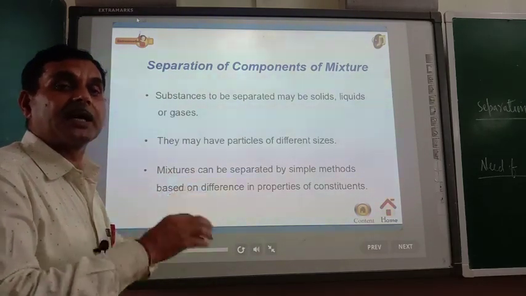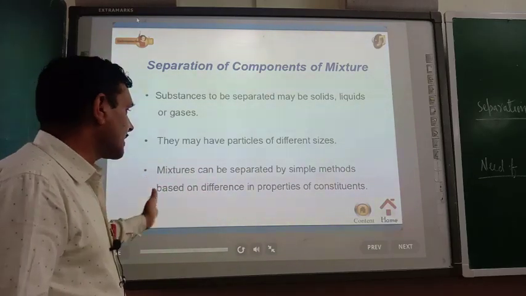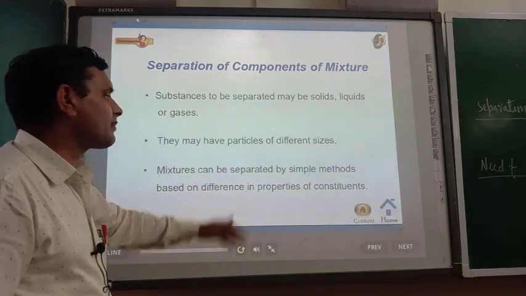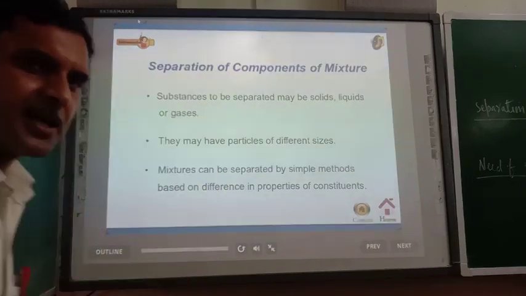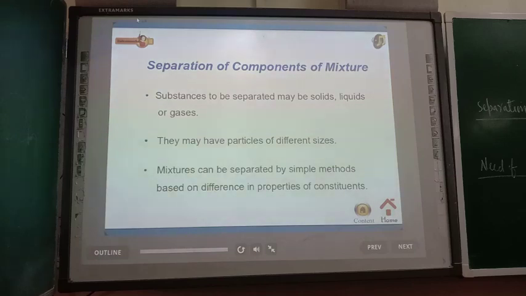Next, a mixture can be separated by simple methods based on differences in properties of constituents. Physical and chemical properties can also be utilized. These are the criteria for the separation of components of a mixture.